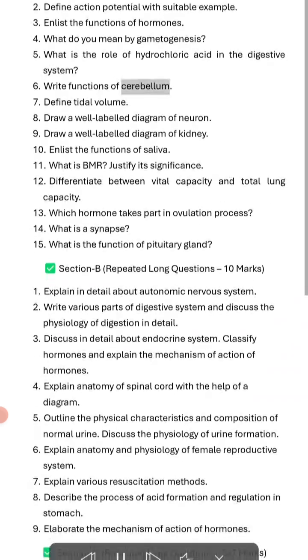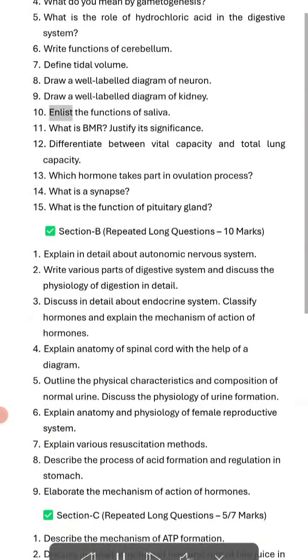Write functions of cerebellum. Define tidal volume. Draw a well-labeled diagram of neuron. Draw a well-labeled diagram of kidney. Enlist the functions of saliva. What is BMR? Justify its significance.